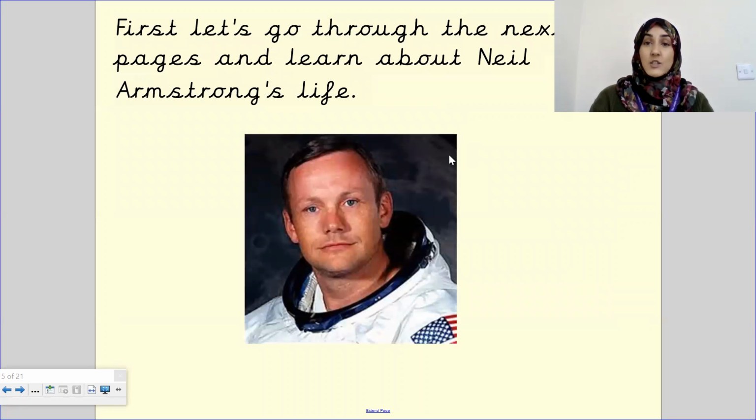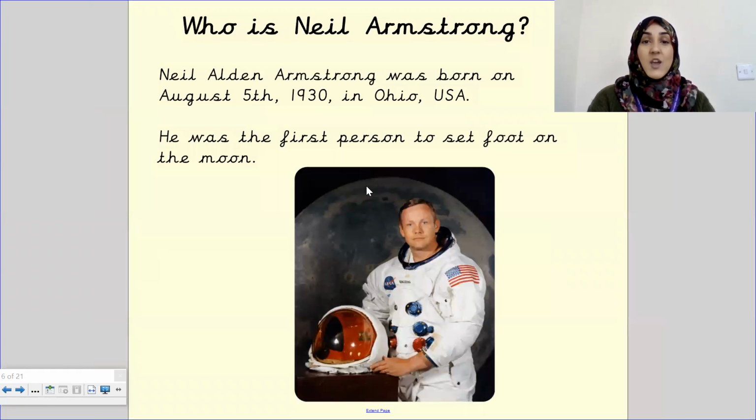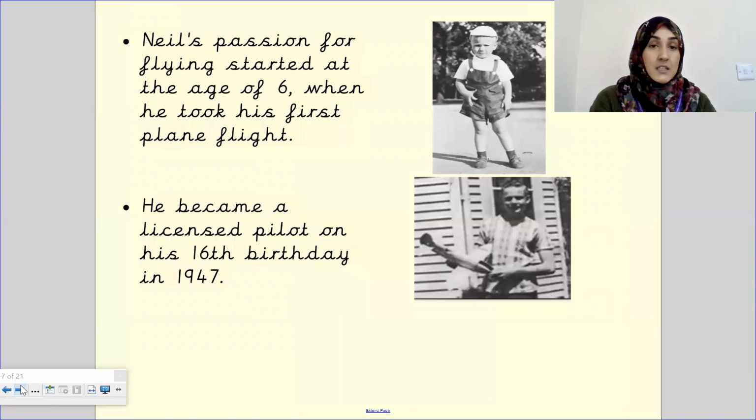But first, let's go through a few pages and learn about Neil Armstrong's life. So sit tight, get ready, let's do this. Okay, who is Neil Armstrong? Neil Alden Armstrong was born on August 5th, 1930 in Ohio, which is a state in the USA, in America. He was the first person to set foot on the moon, and even until right now, whenever I say that sentence, I'm just in awe every single time. So here was Neil Armstrong when he was a little tot.